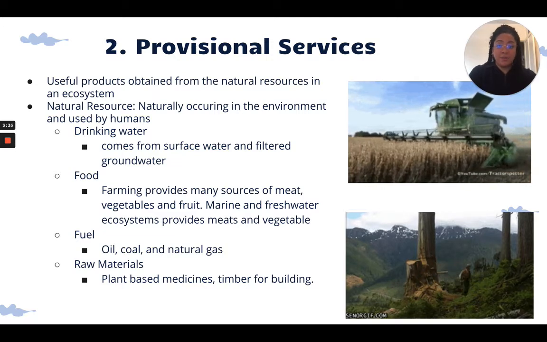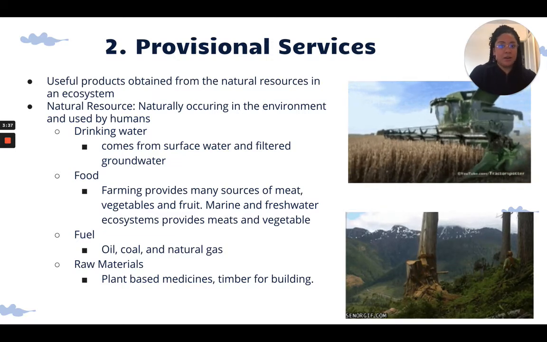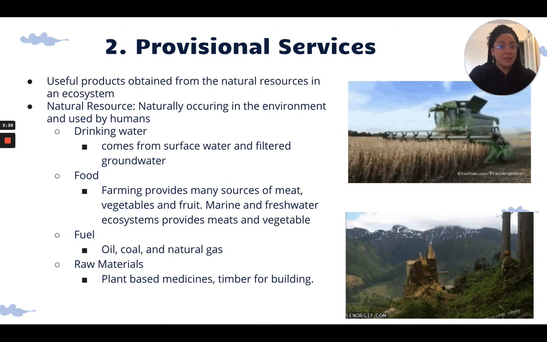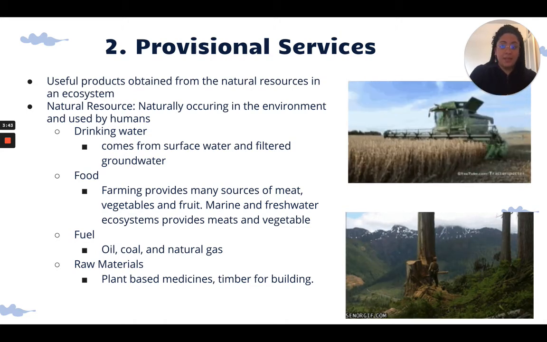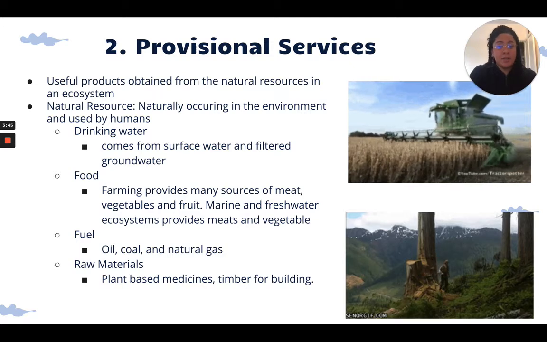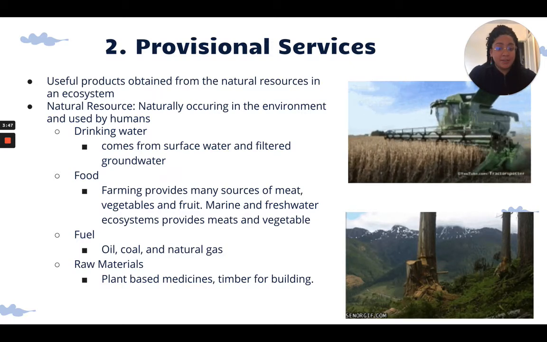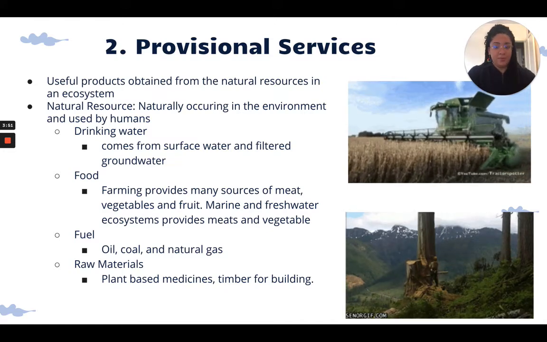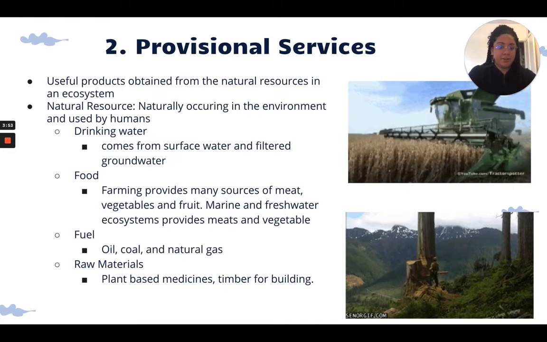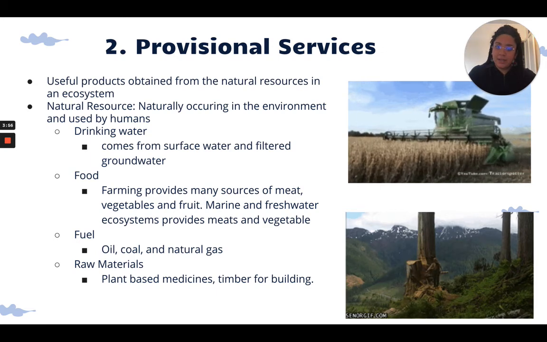Those are all fuels that we use from our natural resources, and that falls under provisional services. Okay, and then we get raw materials. So we could use plants for medicine, and we could use timber or wood for building. So we use all those raw materials to function as a society.